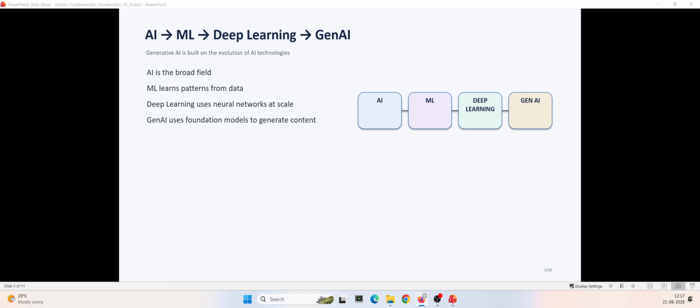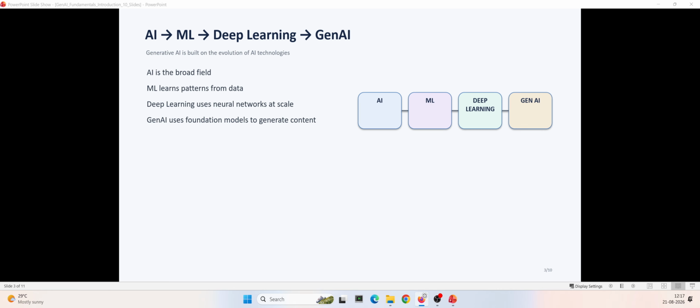And then we arrive at the latest, modern Gen AI. Gen AI builds heavily on deep learning techniques and large foundation models. Large language models are one of the most important examples. That's what we call LLMs, right? We will be discussing LLMs in great detail in coming sessions.